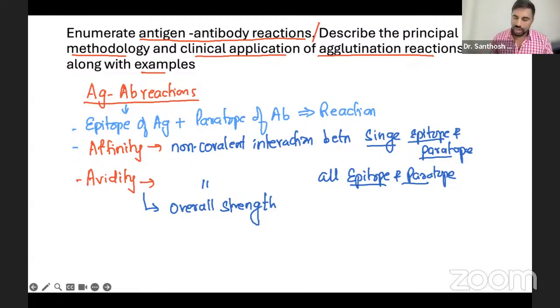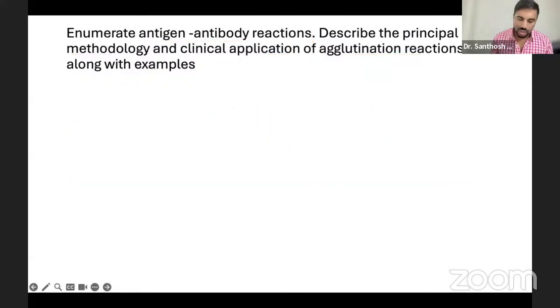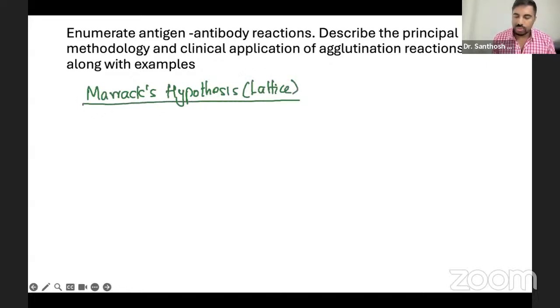Now, when you talk about antigen, the next one you are definitely going to write is Marrack's lattice hypothesis. It's very simple. Basically, in Marrack's hypothesis, you draw a graph like this.